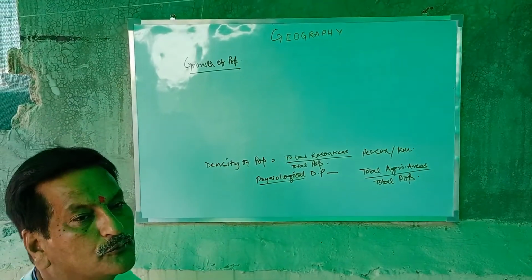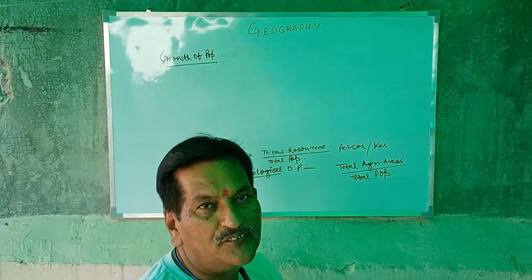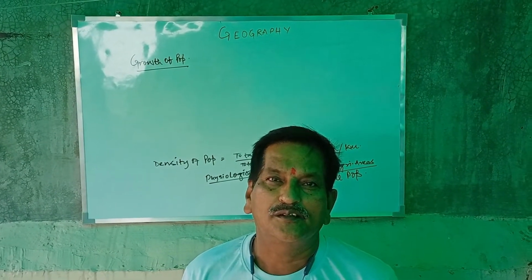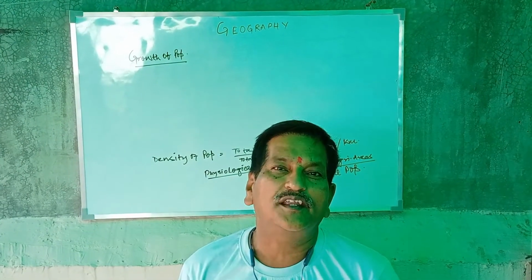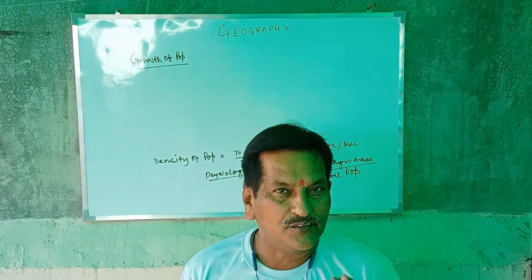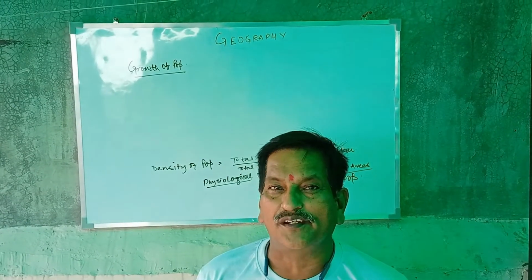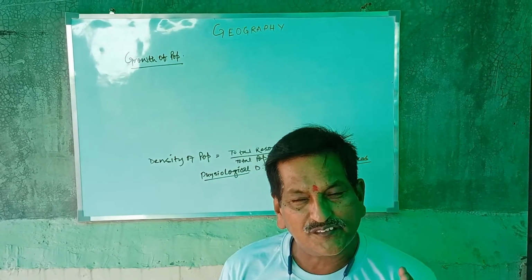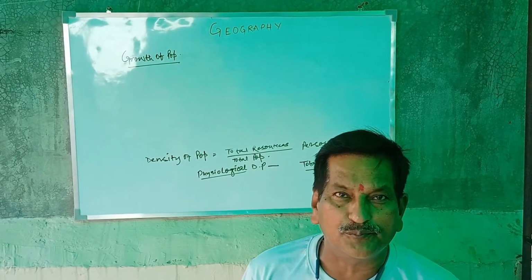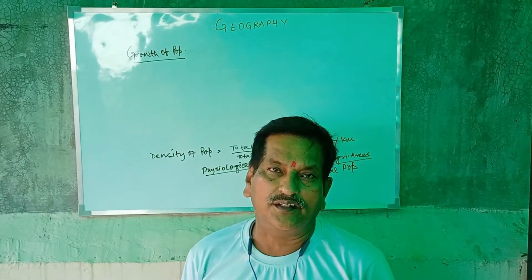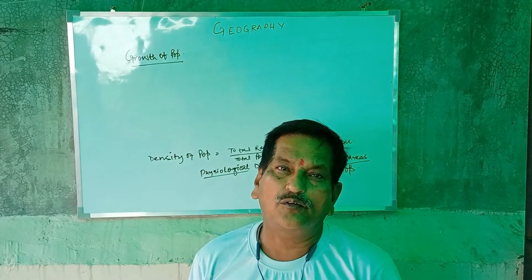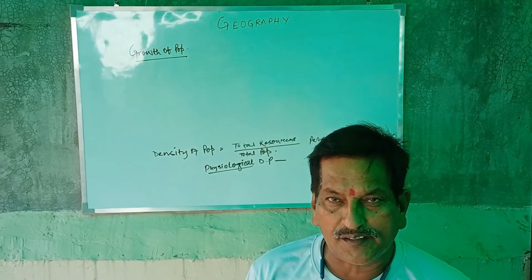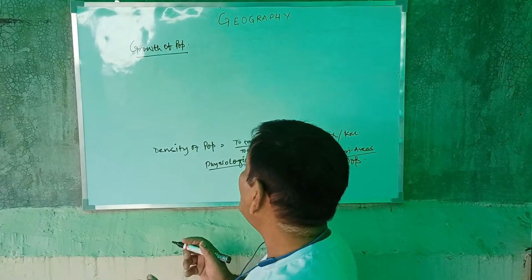In general, growth means increasing, but I would like to suggest that growth includes two components, increase and decrease also, because the exact definition of growth means change in the position of the figure, change in the position of the number of data.